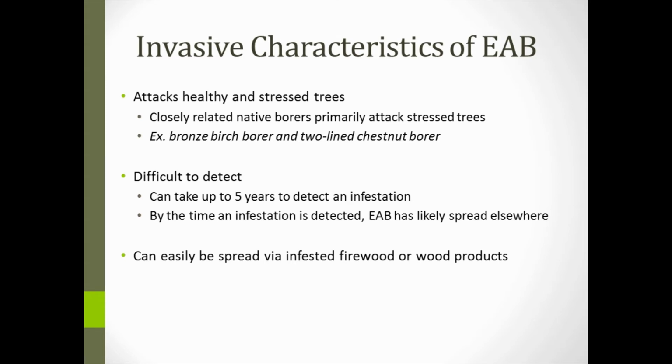Unlike its closely related native species, such as bronze birch borer and two-line chestnut borer, which primarily attack stressed or injured trees, emerald ash borer will attack both stressed and healthy trees. In addition, emerald ash borer is difficult to detect. This is partially due to its small size, but also due to the fact that infestations start high up in the canopy and can be hard to see at first.